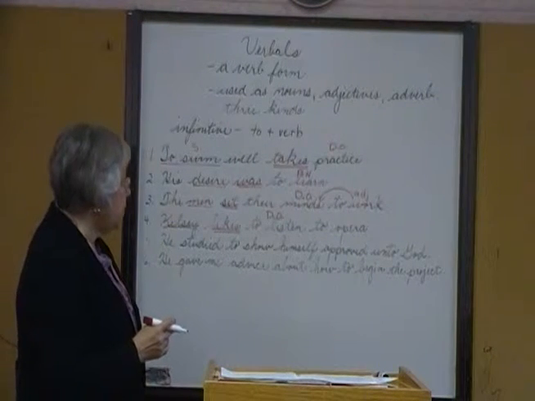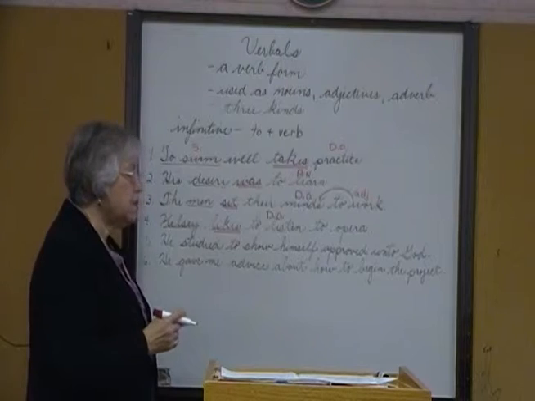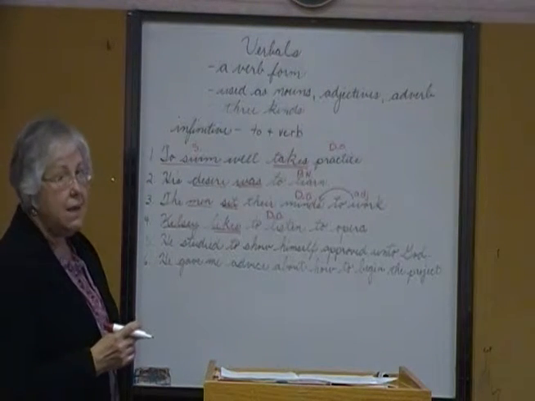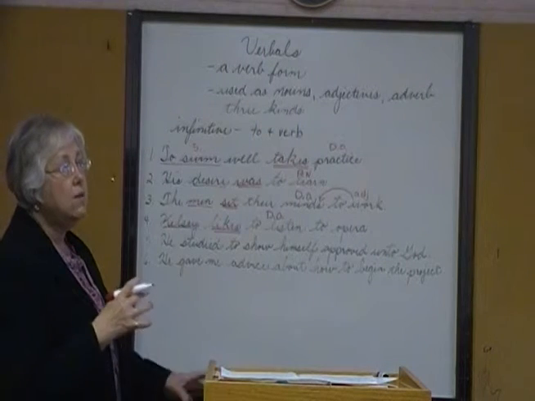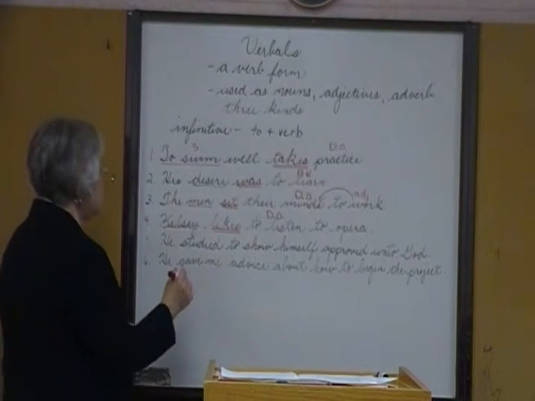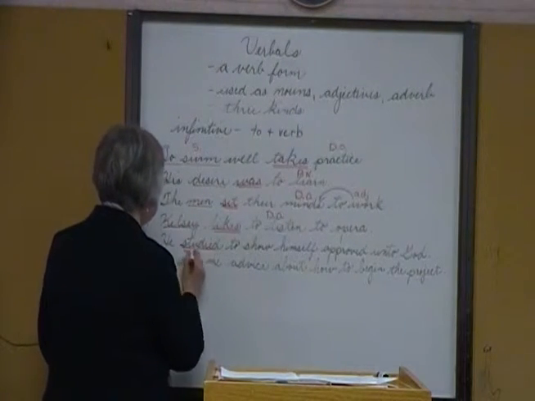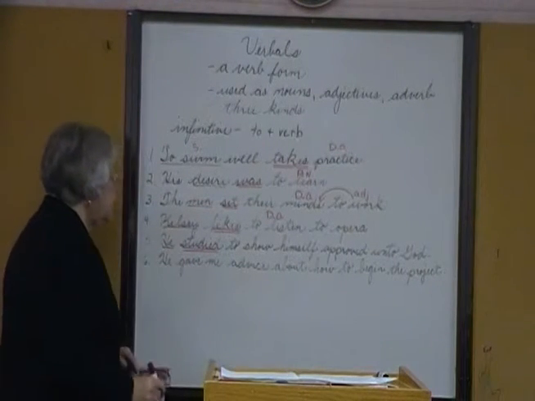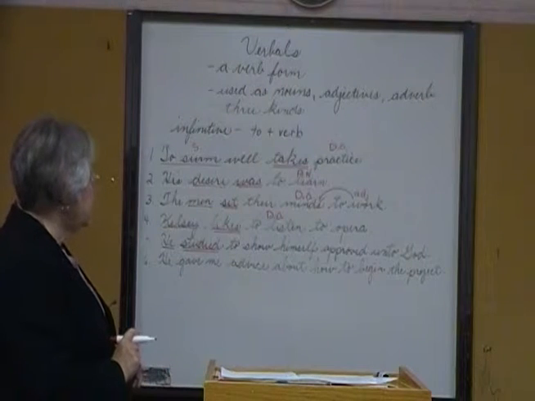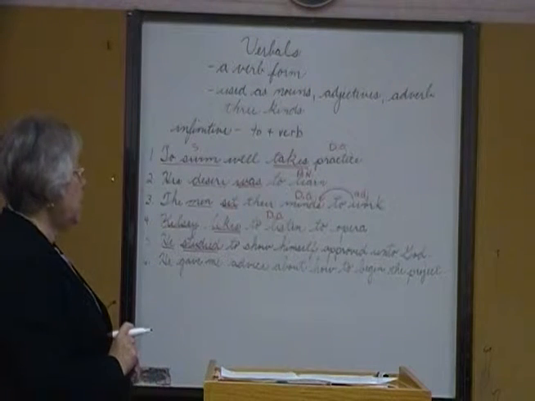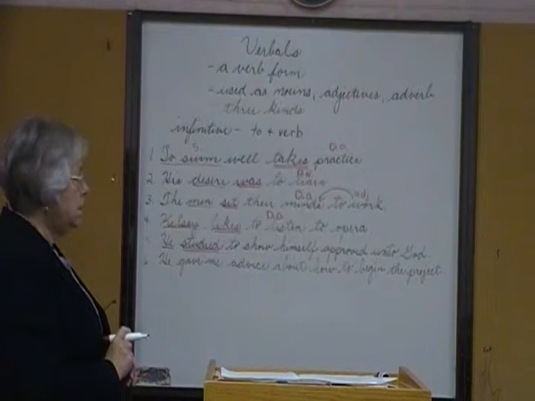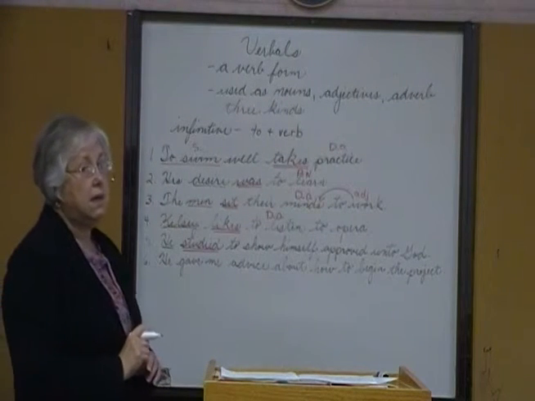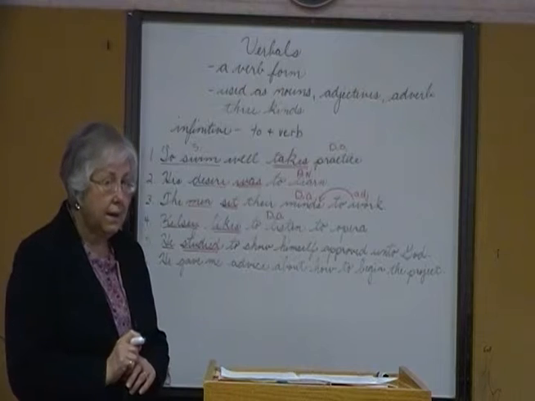And number five, he studied to show himself approved unto God. What is the main action, the main verb, the heart of the sentence? Studied. Who or what studied? He. He studied whom or what? To show? No. He studied why?